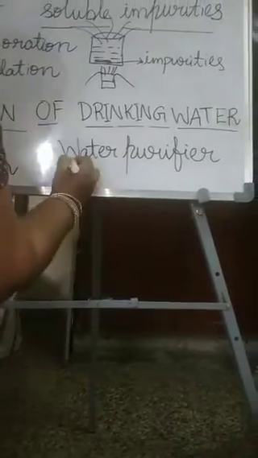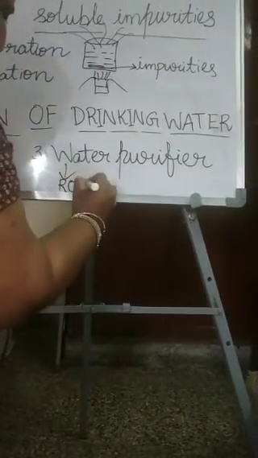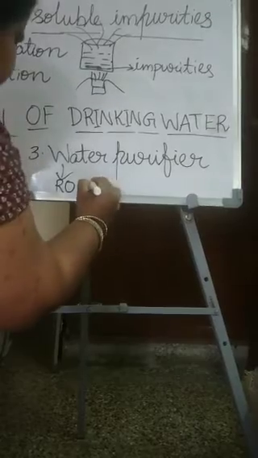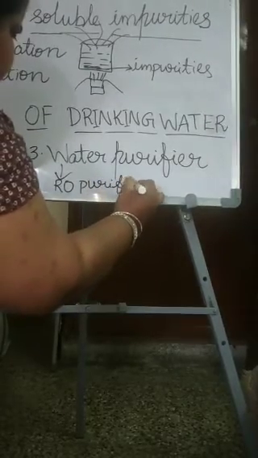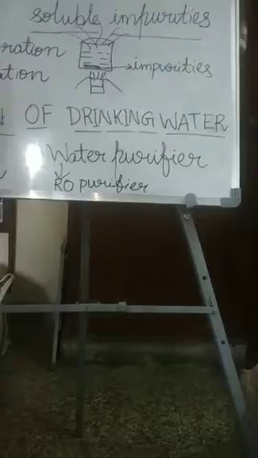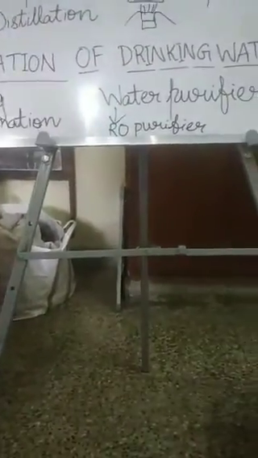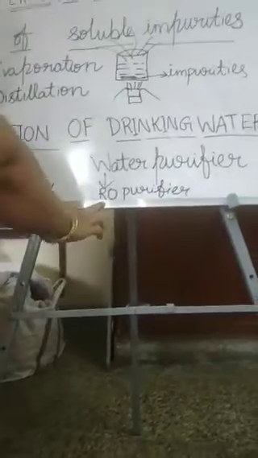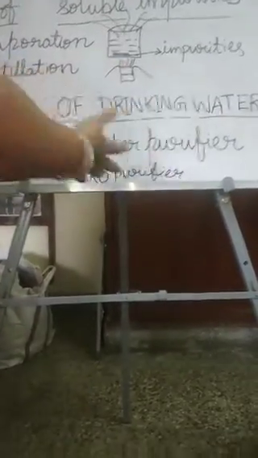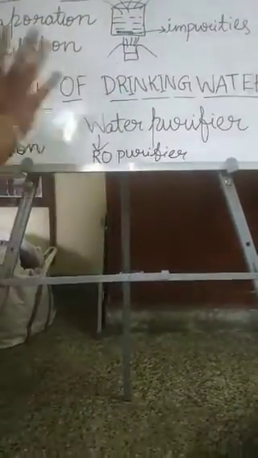Next is water purifier. What is a water purifier? Generally, in all the houses we have, children. RO is the water purifier we are using nowadays in all the houses. RO is the water purifier we are using. Okay, to purify the water, this is the purest form of water we obtained in the RO and we are using in the houses. Okay, so this is the AquaGuard RO, that is nothing but AquaGuard, we call it as RO only. AquaGuard, different company names are different, that is called the RO purifier.